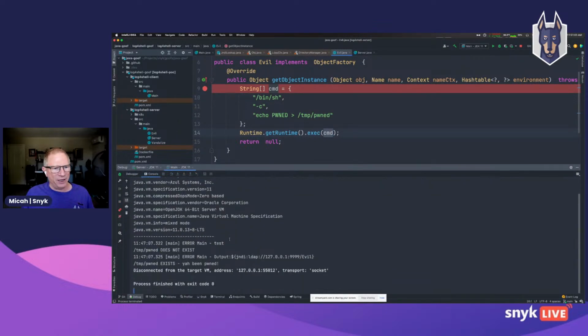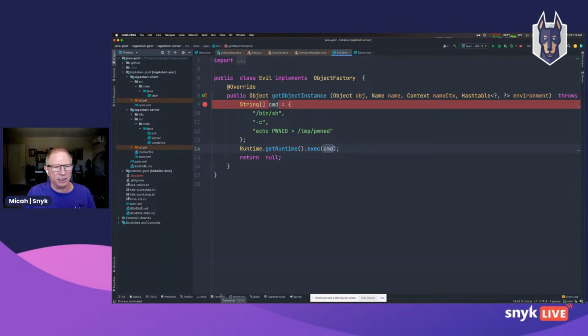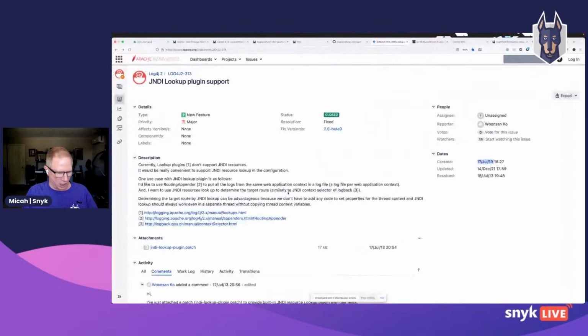So I'm going to let that finish, and I can now see that I've been pwned. So this is the mechanism. This is actually how Log4Shell is working in practice. Now, because I'm going to be doing this again soon, I'm going to go ahead and delete that file. But that's kind of your deep dive into Log4Shell here.